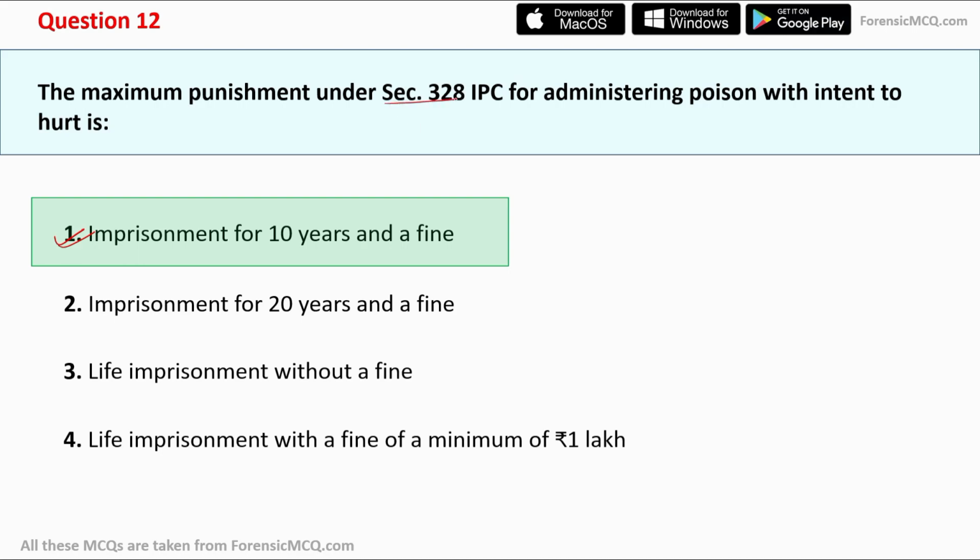Section 328 IPC usually deals with the administering of poison, in which the intent is there, and it is usually done to hurt or to commit an offense. For example, to facilitate a robbery, robbers inject some toxins into the members of a family. In that case, he will be charged under Section 328 IPC.